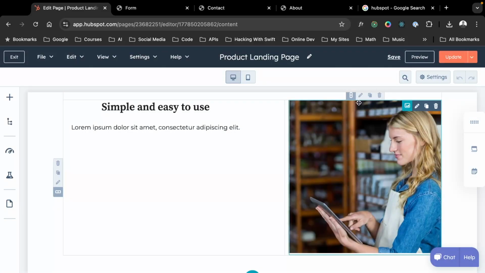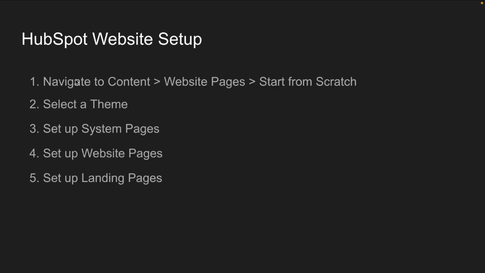So there we go. What we've just done is we've looked at how to set up and select our theme for a website, set up the system pages so that the system pages that we have when people get a 404 or 500 error from our website are the ones that are generated by the theme we've selected in step 2. How to build website pages with the website builder in a way that shows you how it's similar to other drag and drop website builder features that you've seen previously. And then also landing pages and setting those up in a way that's very similar to website pages but doesn't interfere with the sitemap on an SEO level.